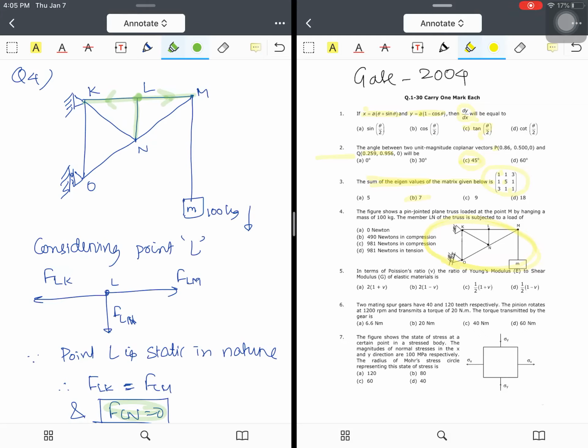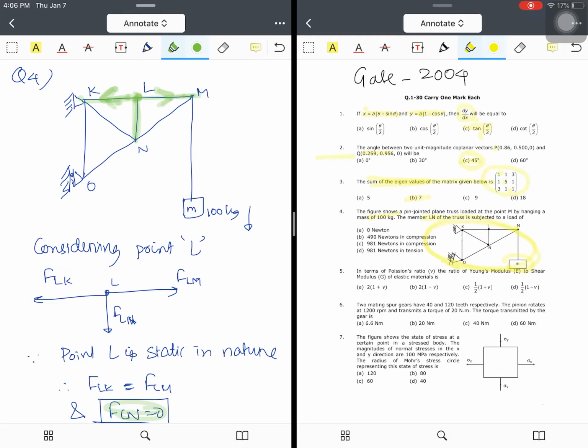So we have to find the member LN, and they have given a mass of 100 kg acting at the point M. That means K, L, M are collinear. When it's collinear, the force in KL is equal to the force in LM. That means there is no deflection at the point L. So that means the LN member is equal to 0.